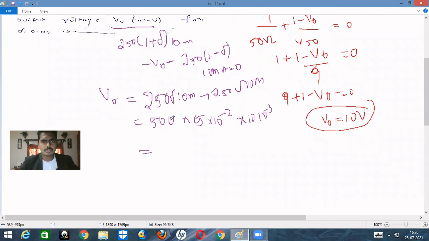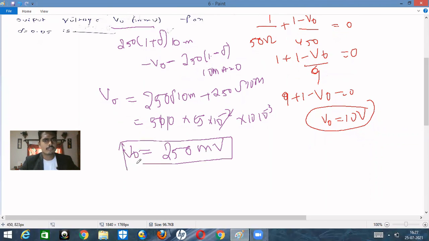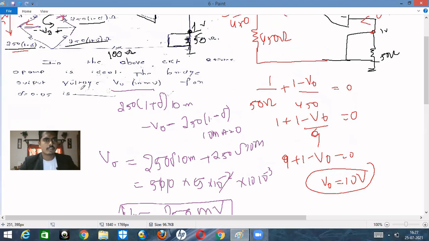So you can see that here 10 power minus 2, 10 power minus 2 cancel out with each other, and 5 into 5 is 25, 25 into 10 is nothing but 250 millivolts. Okay, 250 millivolts. The value of V naught is nothing but 250 millivolts. Okay, simple.